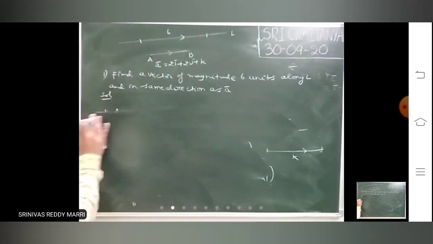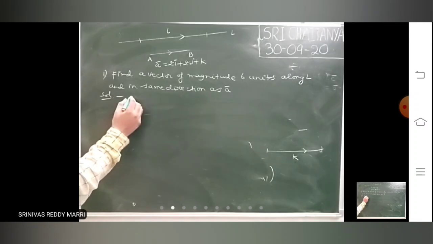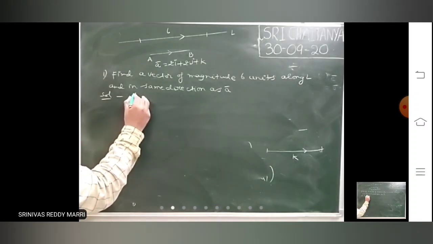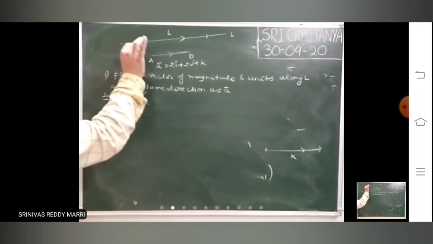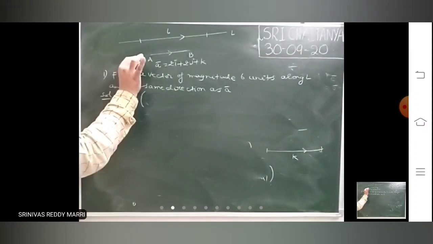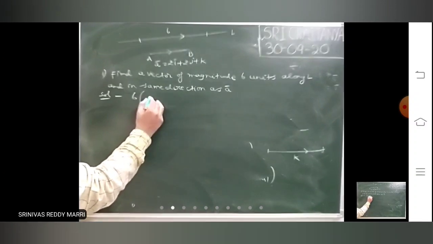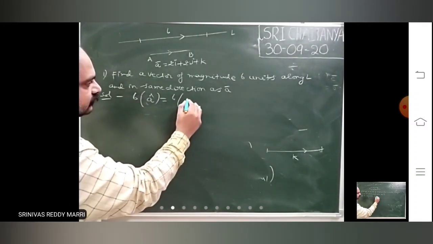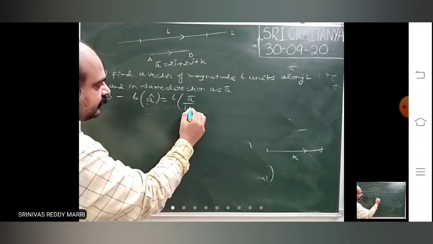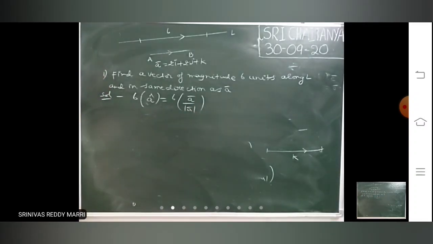That means the required vector is nothing but 6, the magnitude, into the unit vector in this direction, meaning the unit vector in the direction of A bar, A cap. That means 6 into A bar divided by modulus A bar.